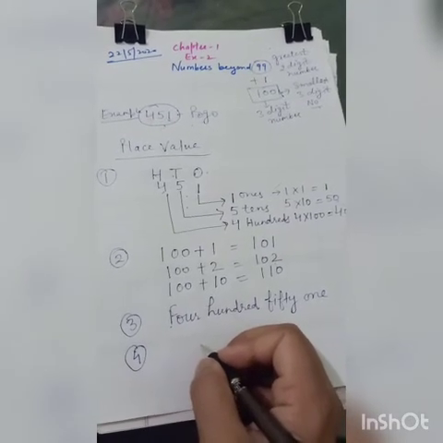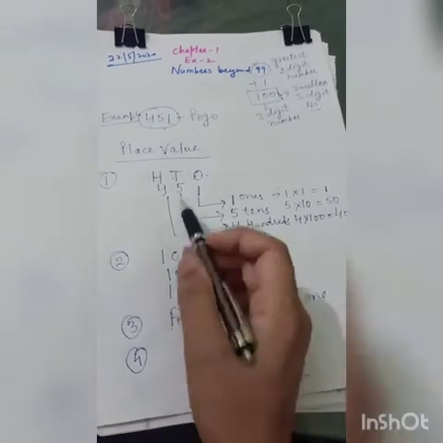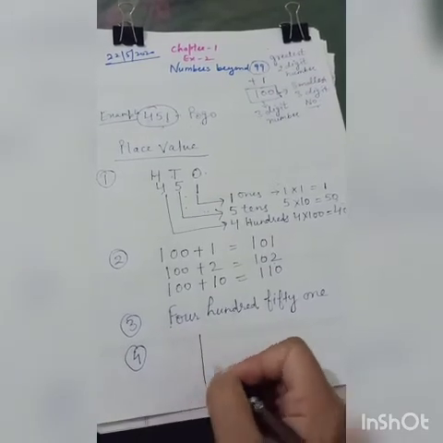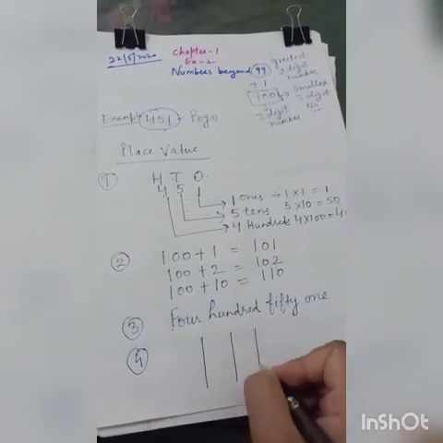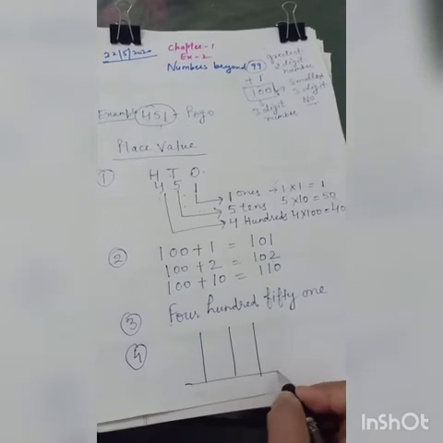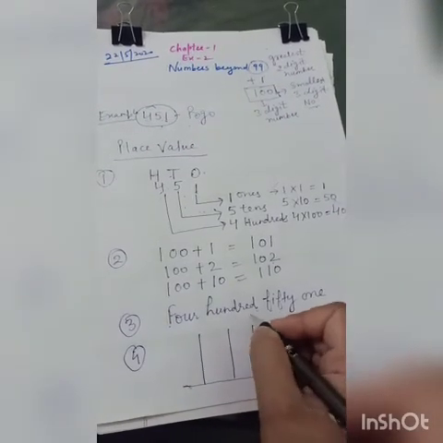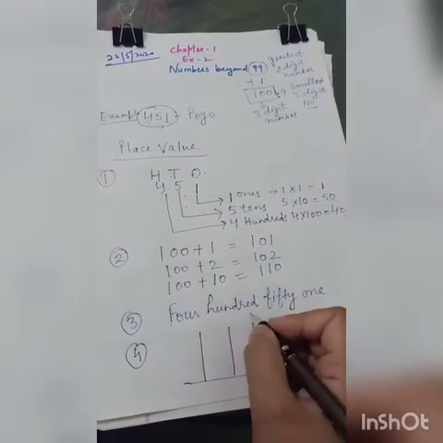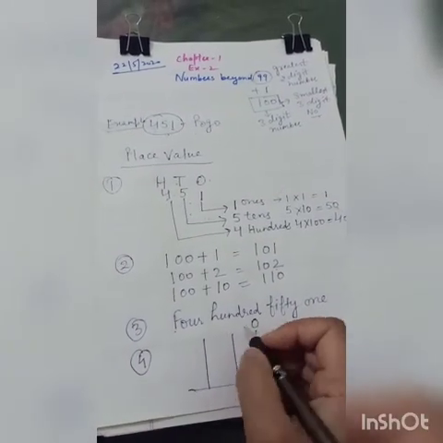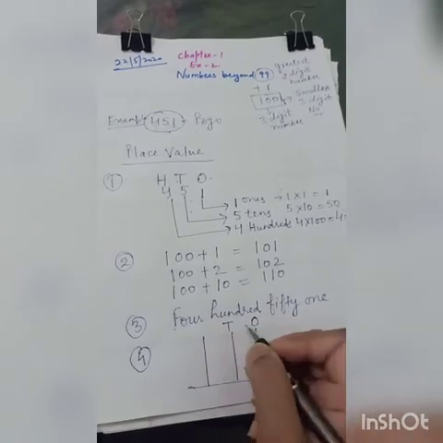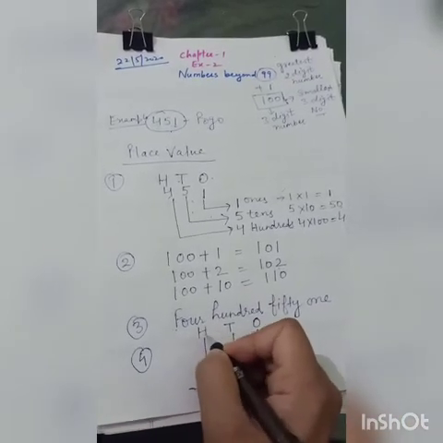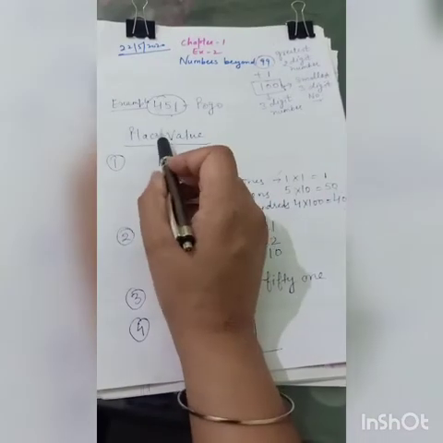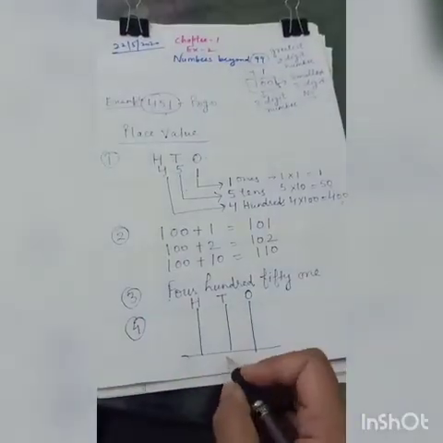And students, you might be aware of the abacus also. We used the abacus to calculate basic maths. Since we are learning 3-digit numbers, our abacus is going to have 3 rods. We always start placing values from the right side only. The first rod is called ones, the second rod is called tens, and the third rod is called hundreds. Now what is the number? It is 451.